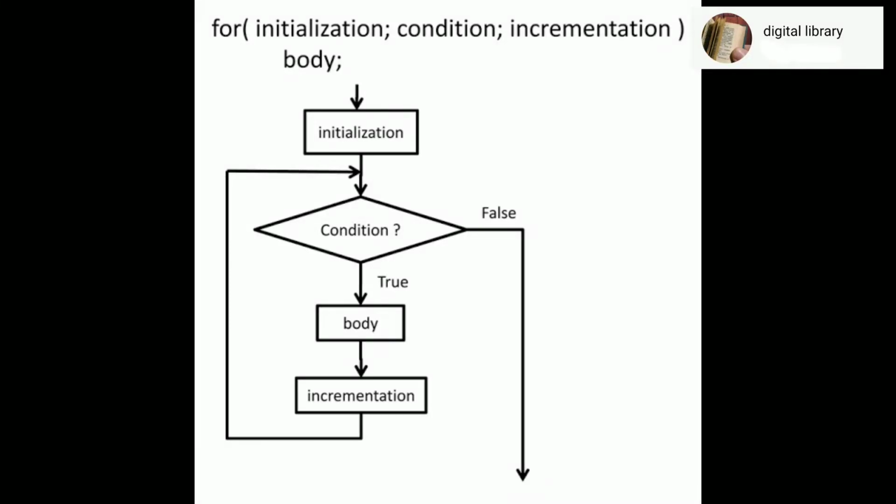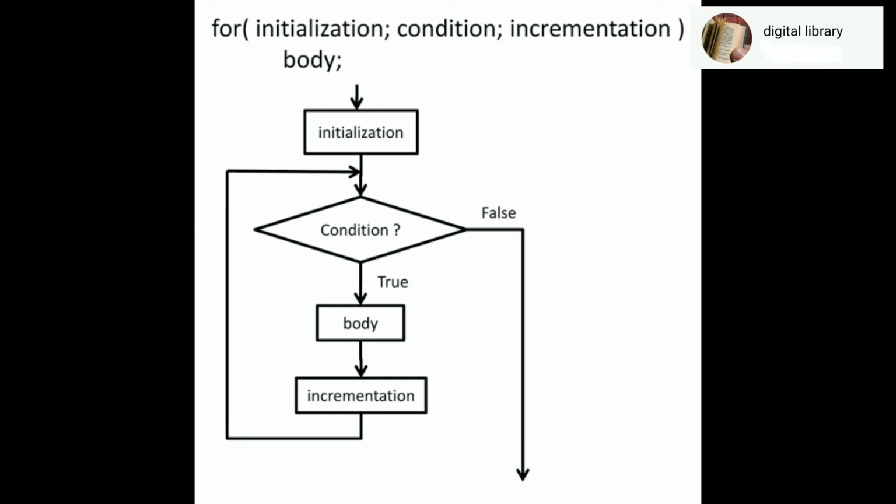Loops in programming. This flow control statement allows a method to be executed over and over again as long as specific conditions are met. In the Java programming language, there are three loops: while, do while, and for. So these are three loops.